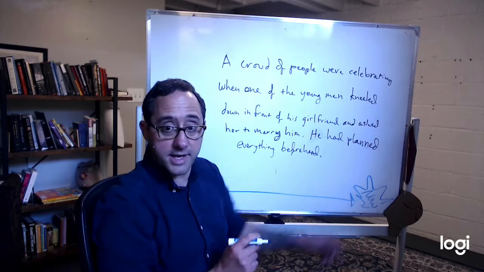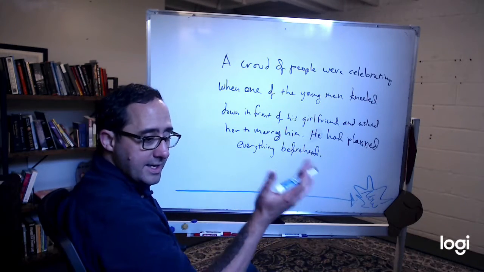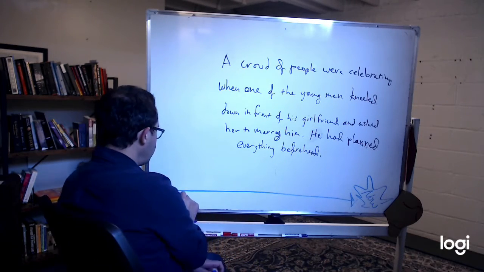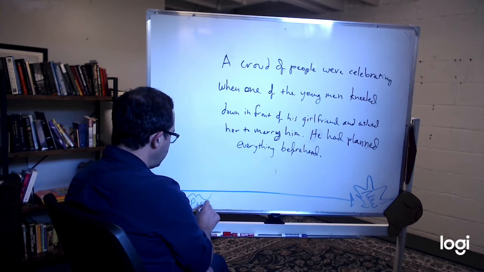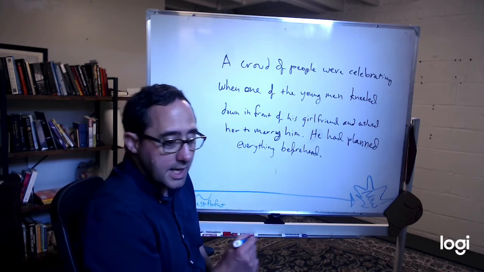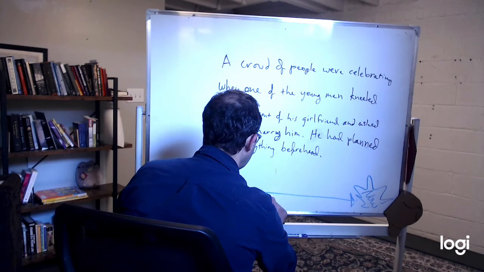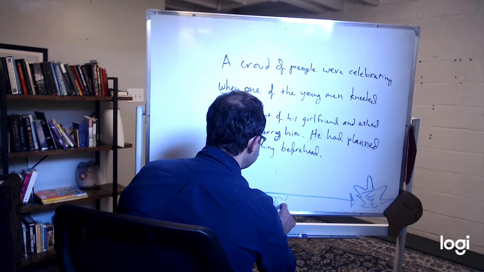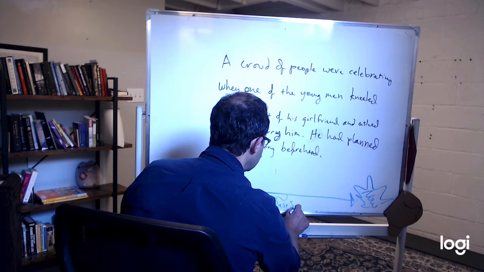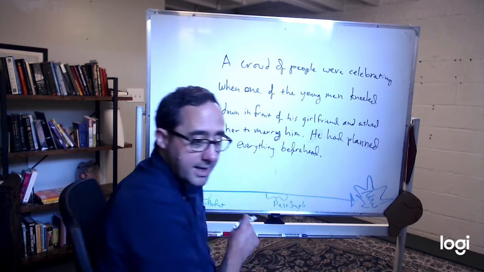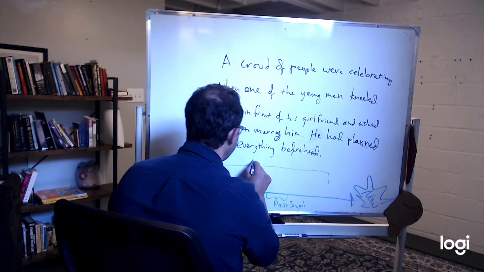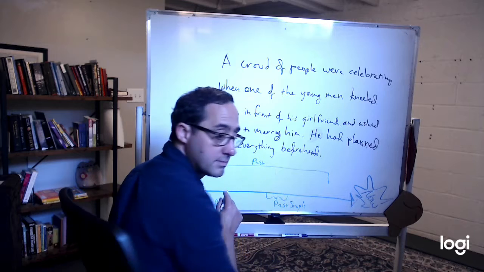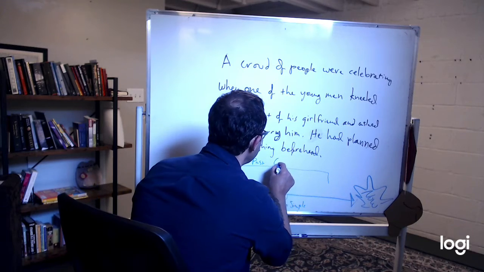Past perfect is back here. Past simple is here. And here's past continuous here.